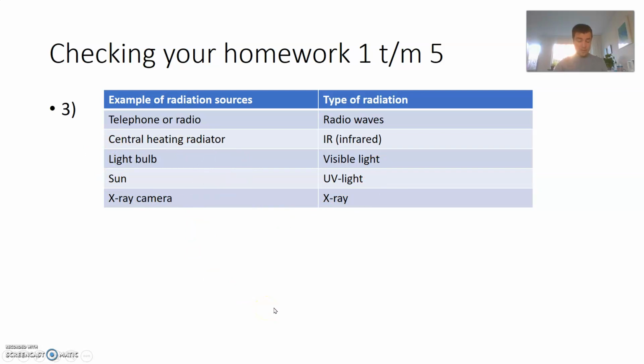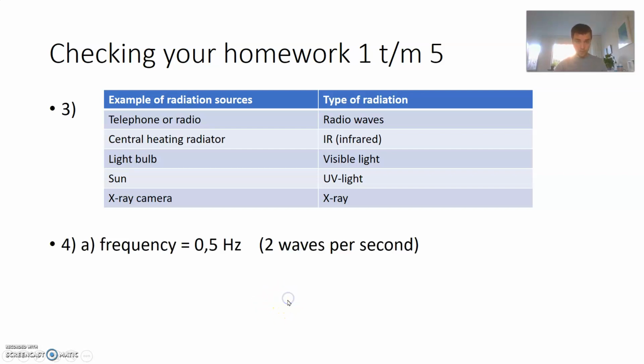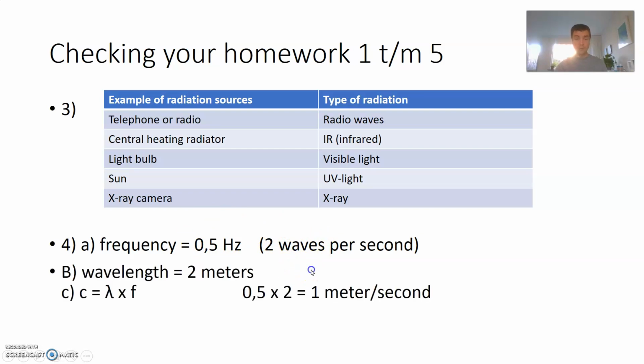For question 4, Elsie creates a wave motion in a skipping rope by moving one end of it up and down. She has attached the other end of it to a wall. Well, the frequency is 0.5 Hertz. You see it has 2 waves per second, one top and one bottom, and that's one wave. So 2 tops and 2 bottoms means you have 2 waves per second, and that means a frequency of 0.5 Hertz.